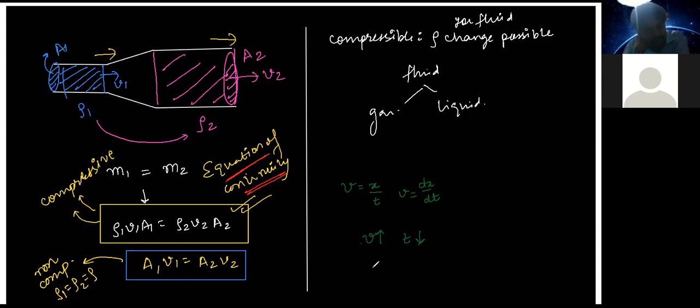And whenever the terminal velocity is lower, it means the object will take more time. So I'll call it a slower motion, whereas this is a faster motion. This is a general relation between velocity and time, which will also be applicable in the case of terminal velocity. Is this what you were asking? Yes, sir. Okay, please take this down.